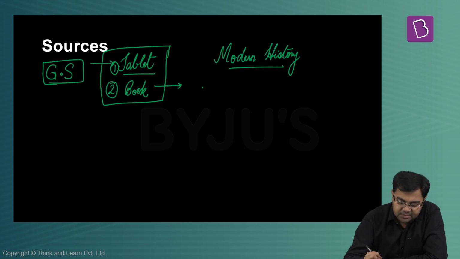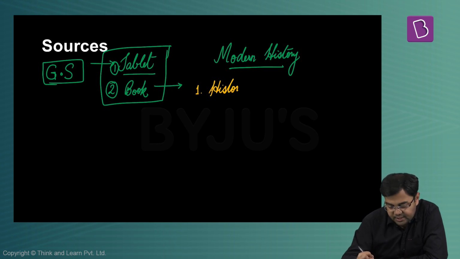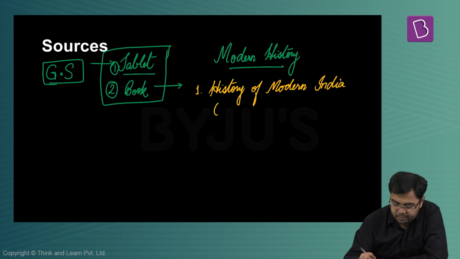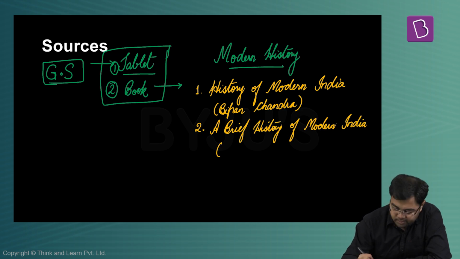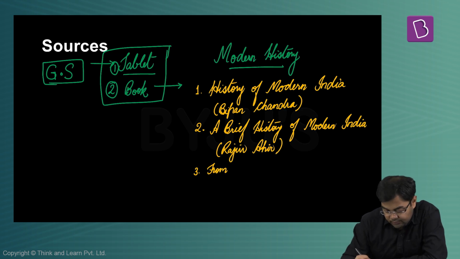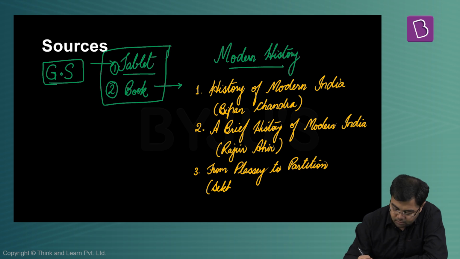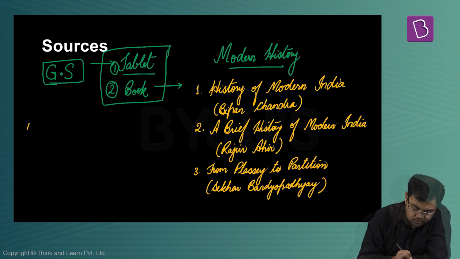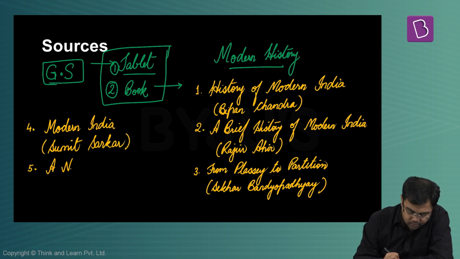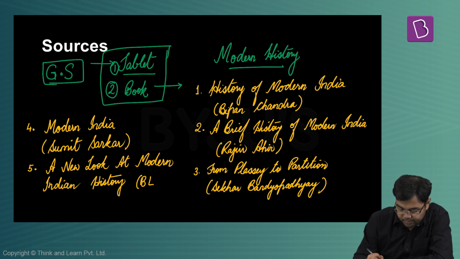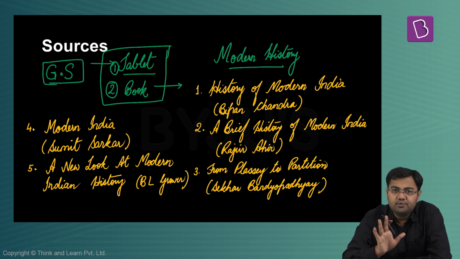Modern history. I'm just jotting down the sources that you have for modern history. You have History of Modern India by Bipin Chandra. You have A Brief History of Modern India by Rajiv Ahir. You have From Plassey to Partition by Sekhar Bandyopadhyay. Then Modern India by Sumit Sarkar. A New Look at Modern Indian History by B.L. Grover. So at least 5 good books are available.